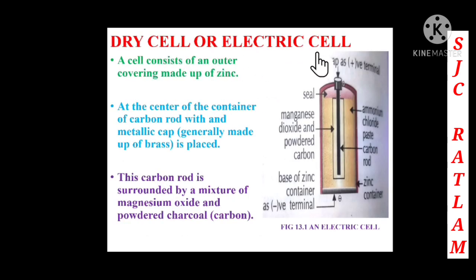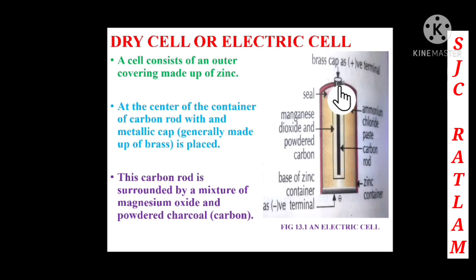Dry cell or electric cell. A cell consists of an outer covering made up of zinc. Still in this picture you can see that this electric cell, the outer covering is made up of what? Zinc. So it is a zinc container, and at the center of the container a carbon rod with a metallic cap generally made up of brass is placed.